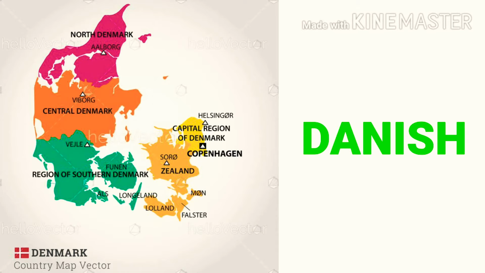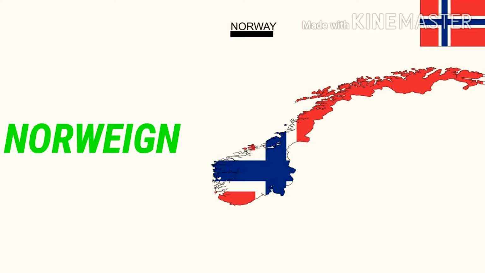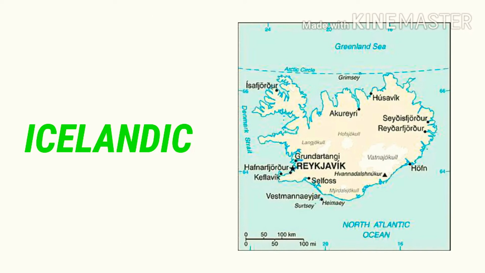Now, what about the North Germanic languages? They consist of Danish, which is spoken in Denmark, Norwegian, spoken in Norway, Swedish, spoken in Sweden, Icelandic, spoken in Iceland, and, pardon my pronunciation, Faroese. These are the languages which come under the North Germanic branch. These also have three main languages: Danish, Norwegian, and Swedish.